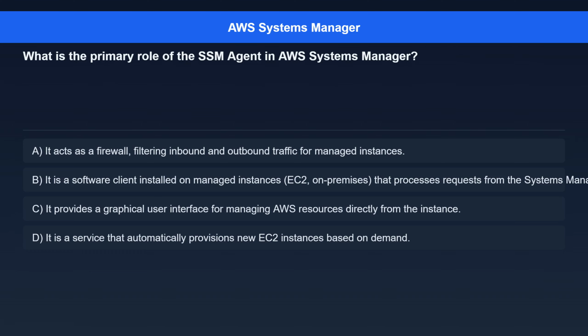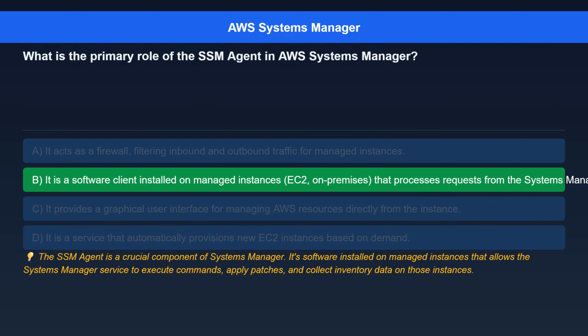Question 7. What is the primary role of the SSM agent in AWS Systems Manager? Option A. It acts as a firewall, filtering inbound and outbound traffic for managed instances. Option B. It is a software client installed on managed instances, EC2, on-premises, that processes requests from the Systems Manager service and executes them. Option C. It provides a graphical user interface for managing AWS resources directly from the instance. Option D. It is a service that automatically provisions new EC2 instances based on demand.